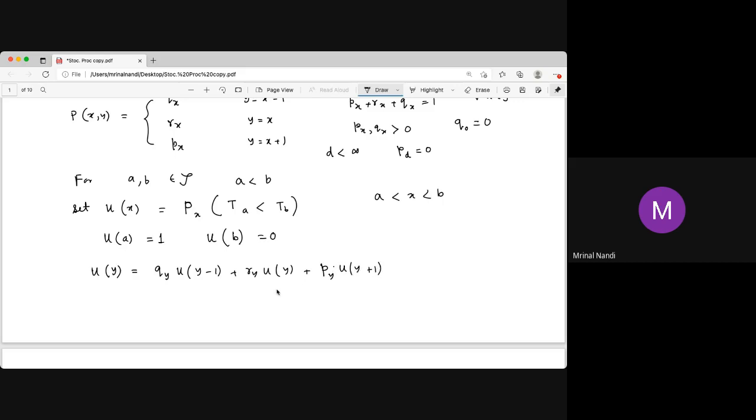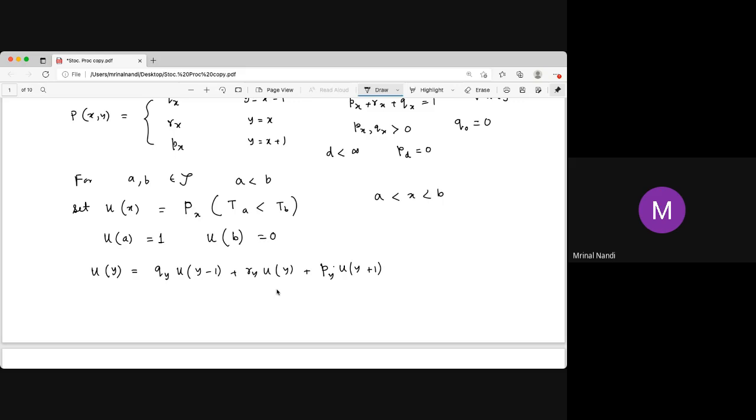Why is this so? If you start from y and in the next step you stay in y, that is the probability Ry, and again the hitting time of A less than hitting time of B is Uy. So it is Ry times Uy in that case. Now conditional on that, if in the first step it goes to y plus 1, the probability of that is Py.